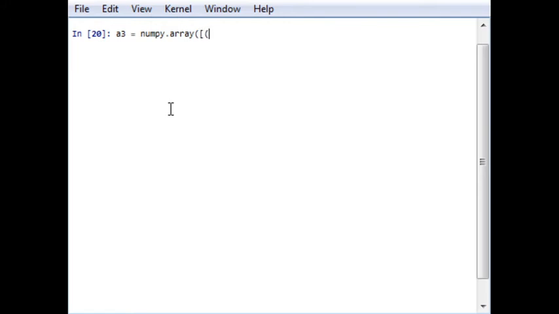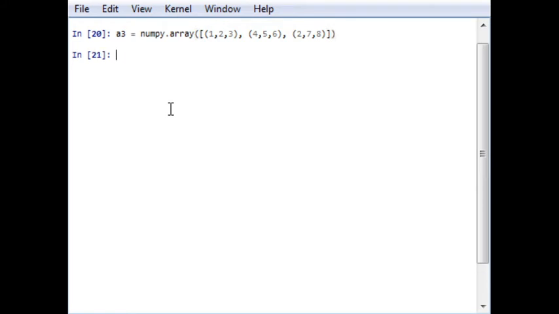So 1 2 3 is the first row, then 4 5 6 is the second row, and 2 7 8 is the third one. Okay, and after closing it, this is used for defining an array.